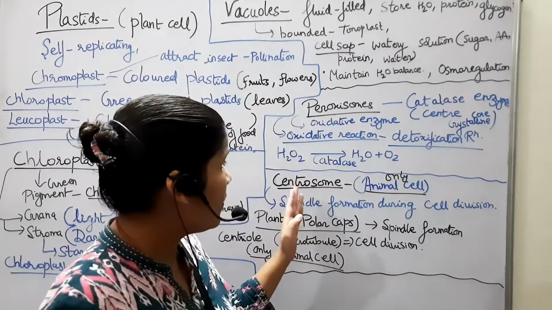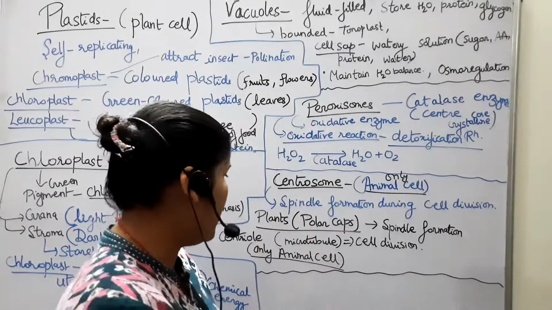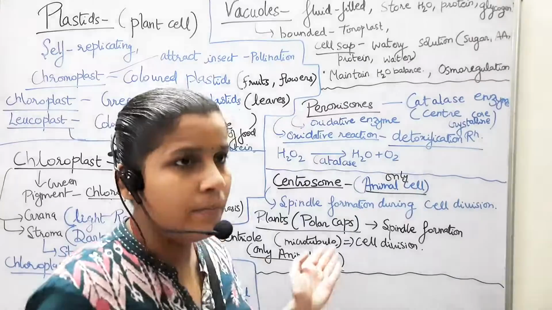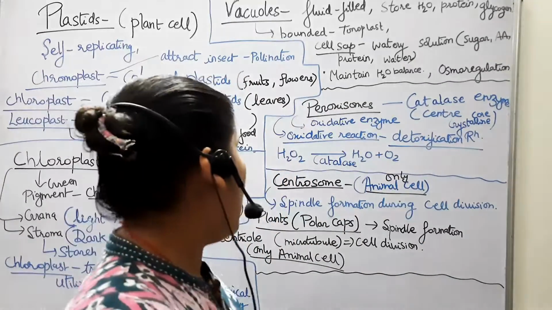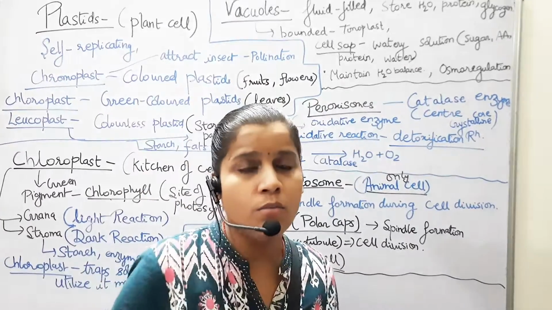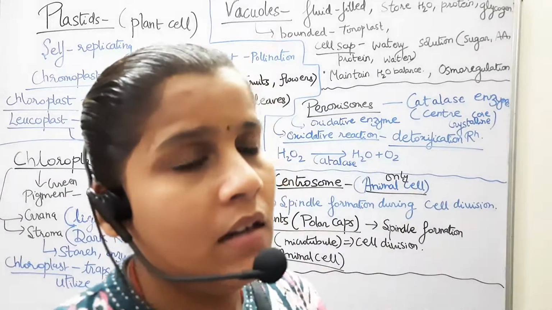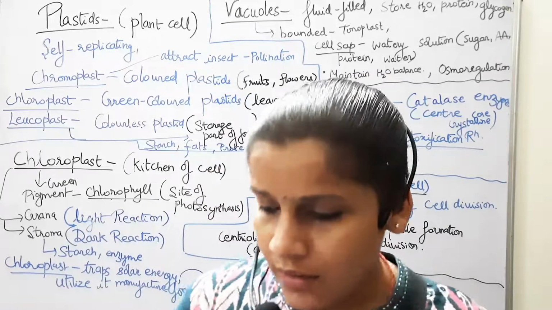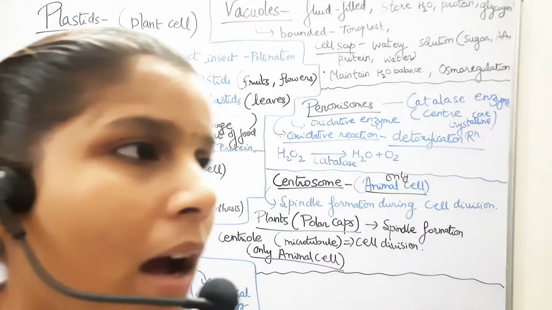So the centrosome helps in spindle formation during cell division, and it has centrioles in it, which are microtubules also involved in cell division. Okay, now plants do not contain any centrosome, but they contain something known as the polar cap. The polar cap in plants helps in spindle formation during cell division, and that is all about the cell.